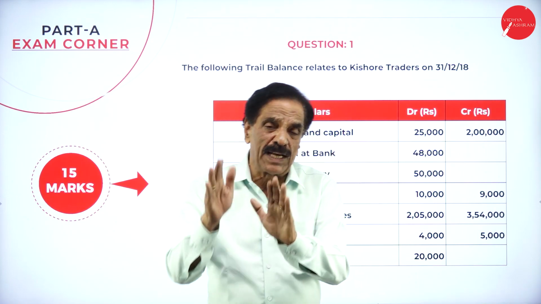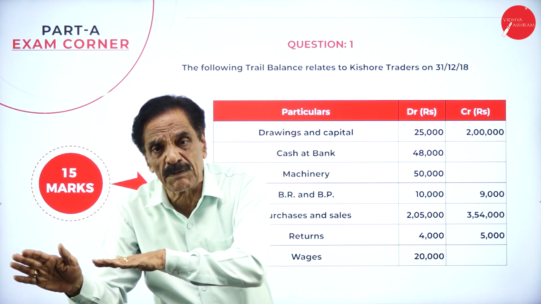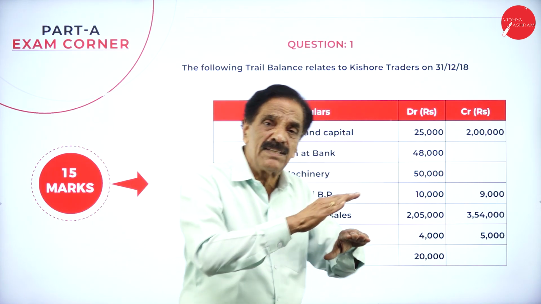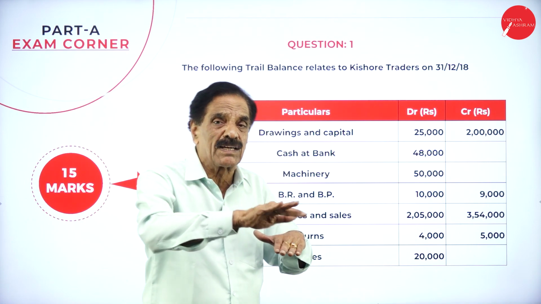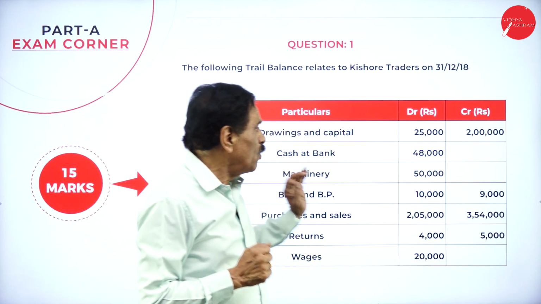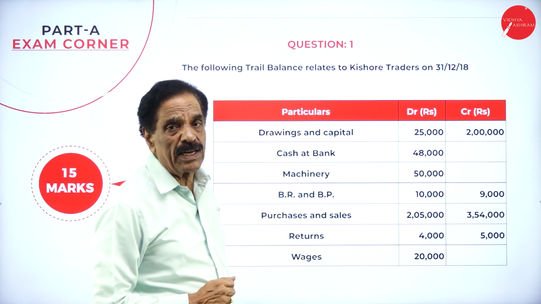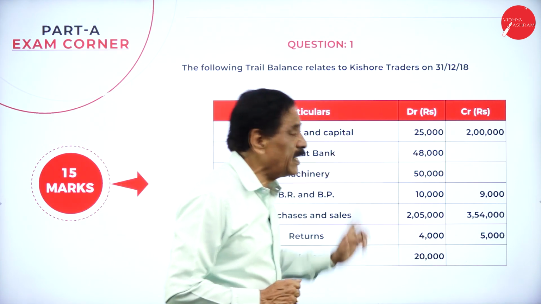They have taken it from the ledger. Ledger is prepared with the help of the journal. Journal entry to ledger. Ledger to trial balance to trading account, P&L account and a balance sheet. So here the debit side shows the expenses, credit side shows the income, debit side shows the asset, credit side shows the liability.